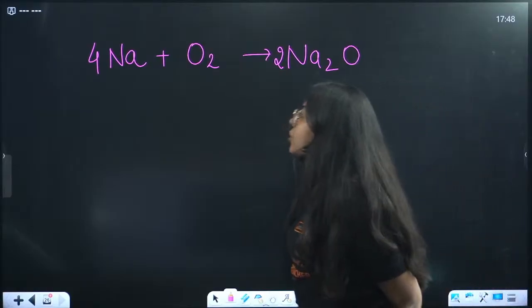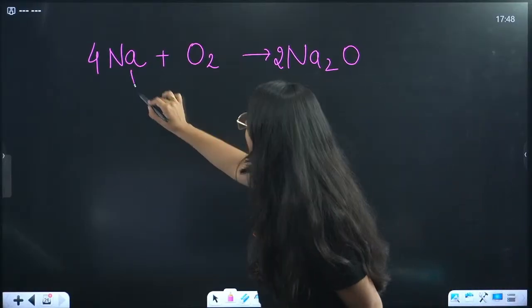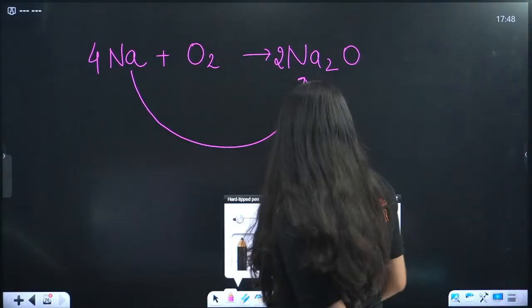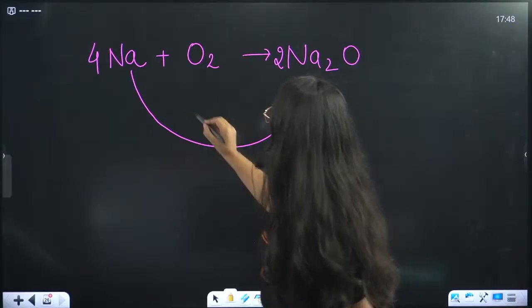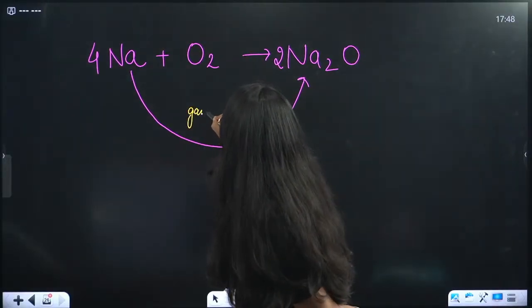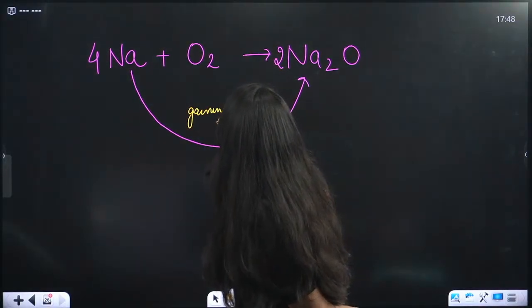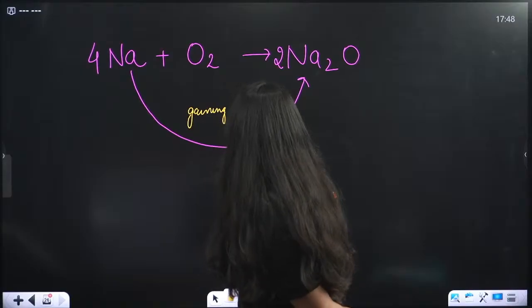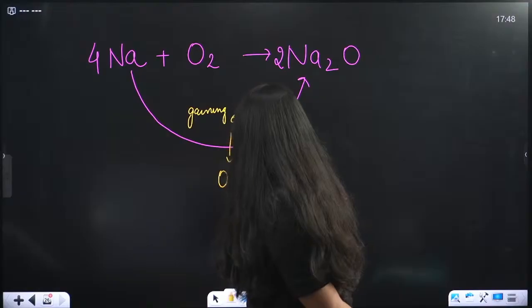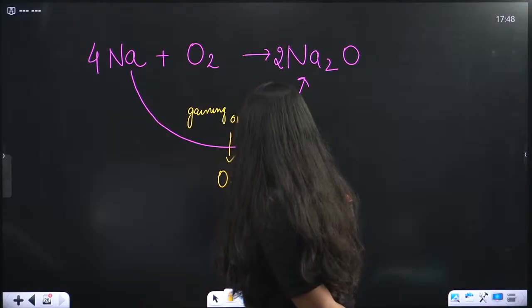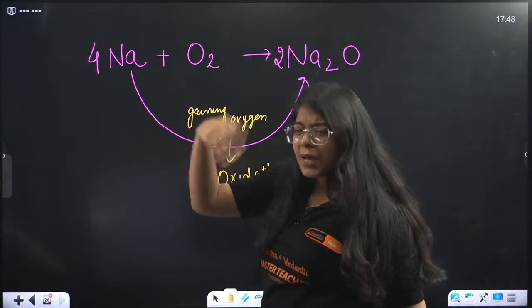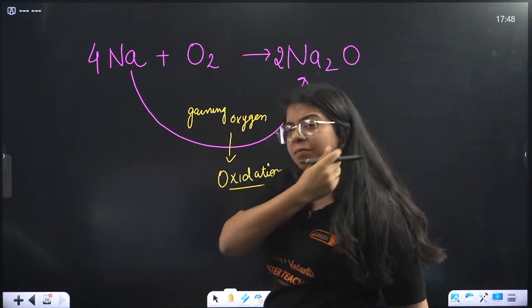Okay, so what happens, beta, when Na becomes Na2O? It is gaining oxygen. That means oxidation is happening. And in this case, O2 will be our oxidizing agent, right?